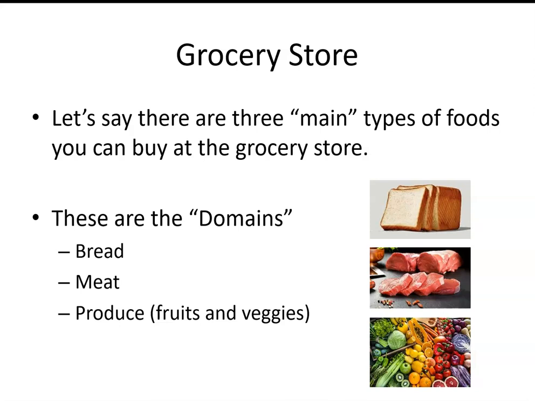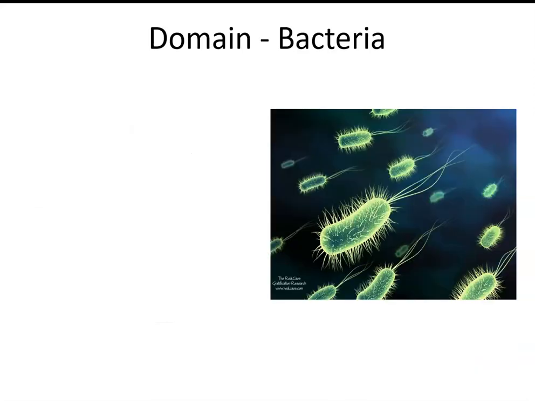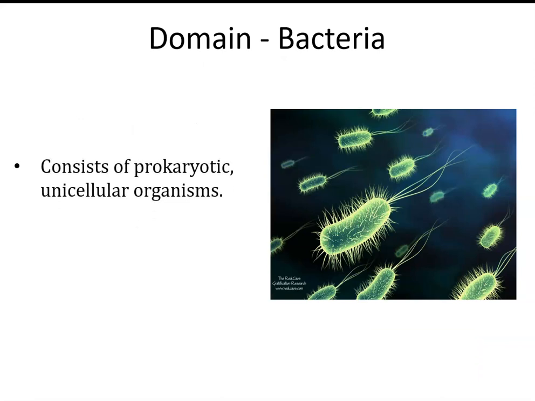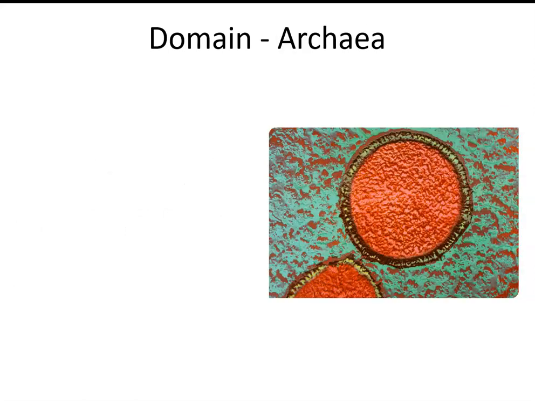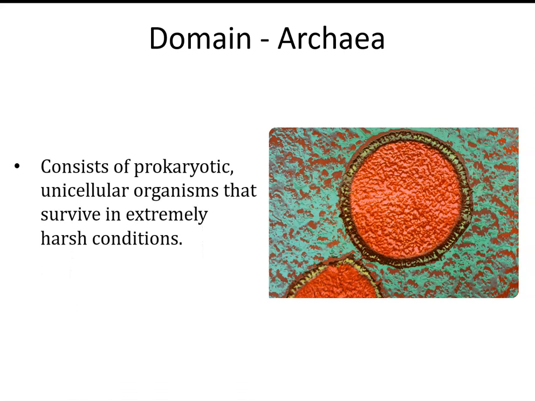So let's talk about this in terms of classifying organisms based on their characteristics. If it belongs in the domain bacteria, it will be a prokaryotic organism that is unicellular. If the organism belongs in the domain archaea, it'll be similar to bacteria, meaning it'll be prokaryotic and unicellular, but it'll also grow in an extremely harsh environment.